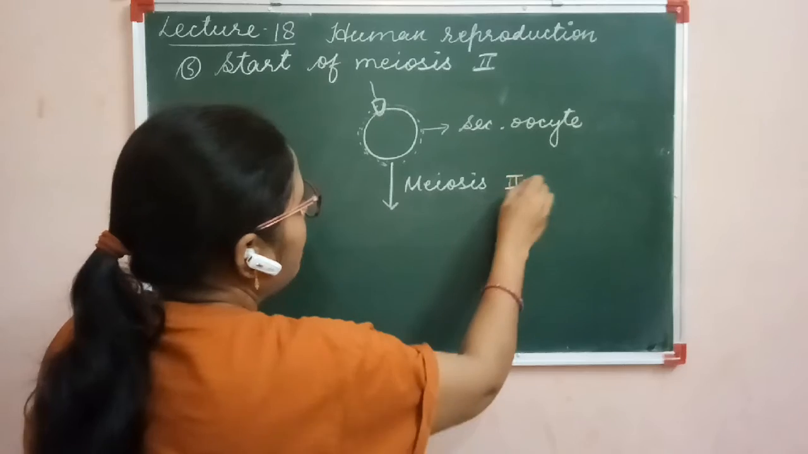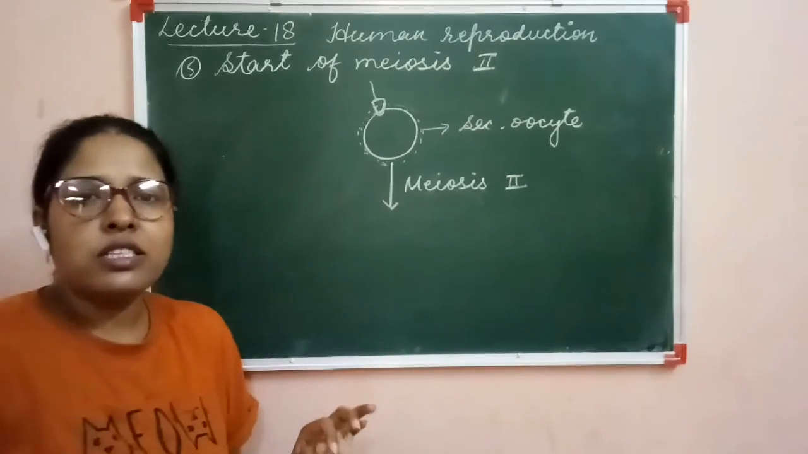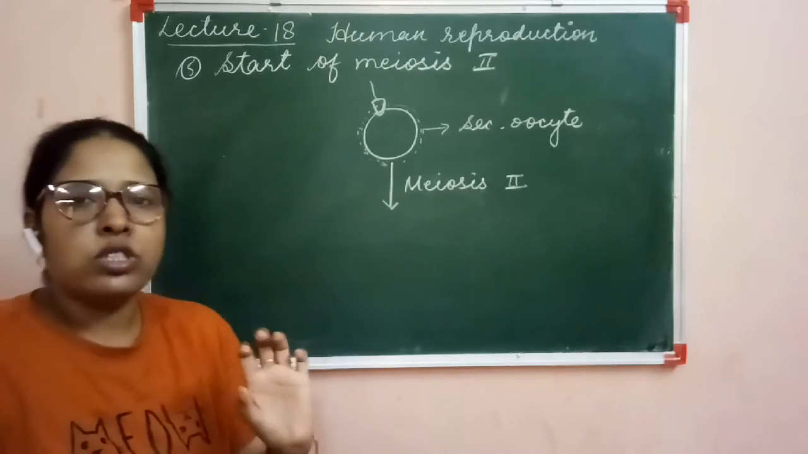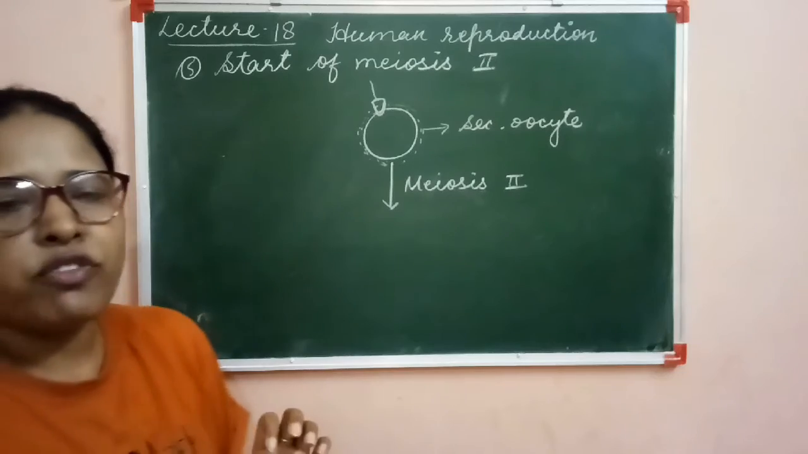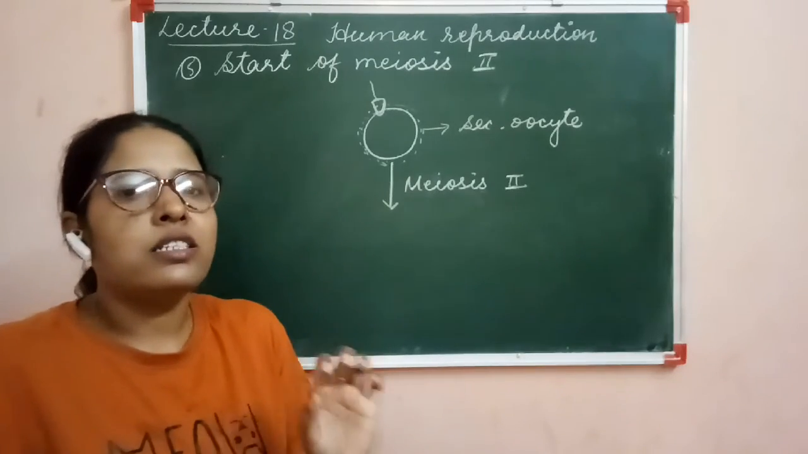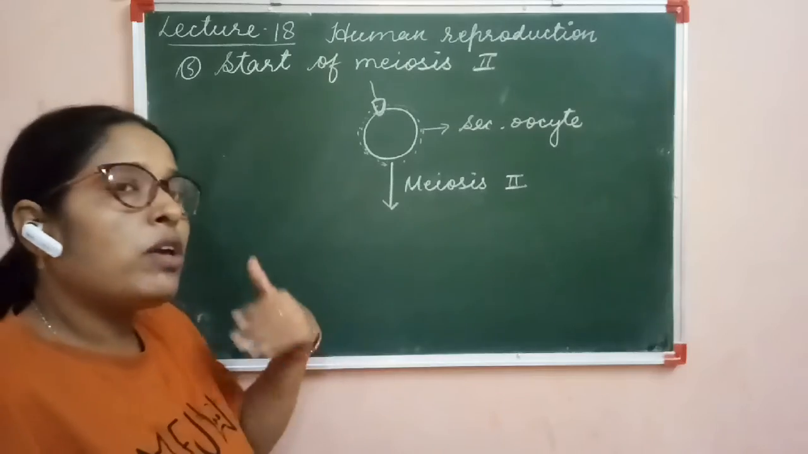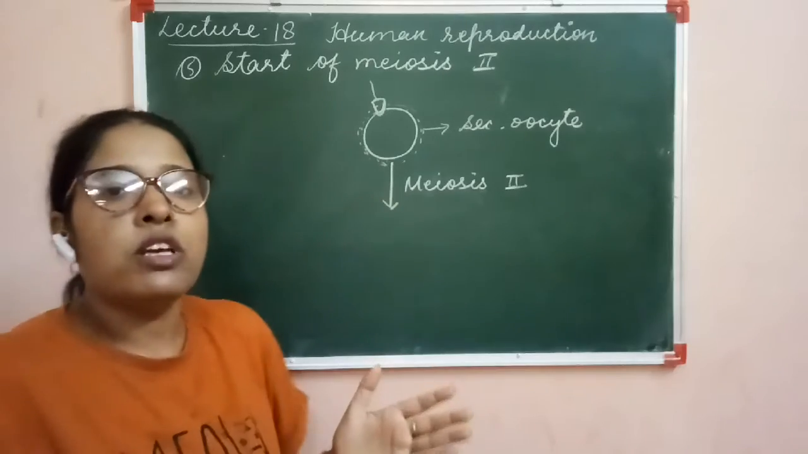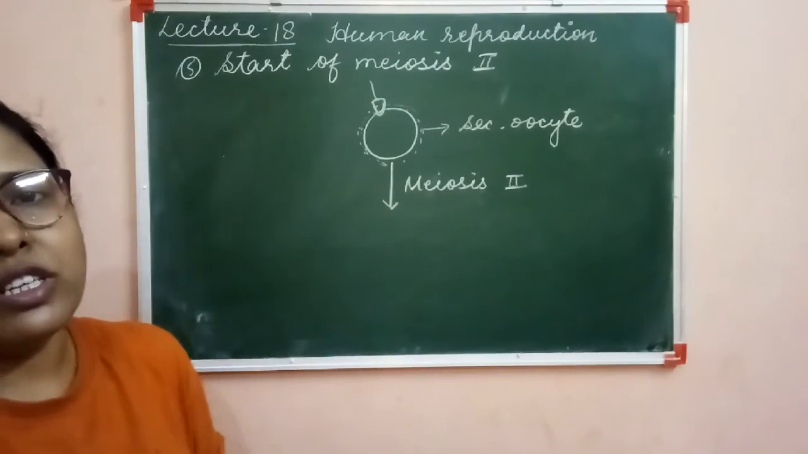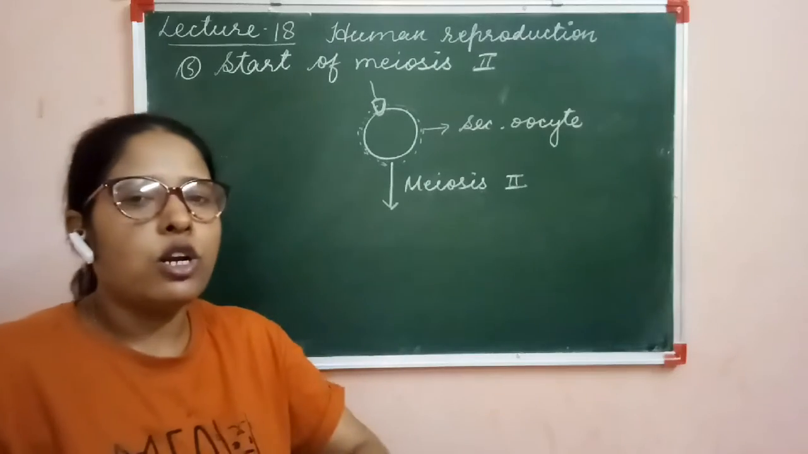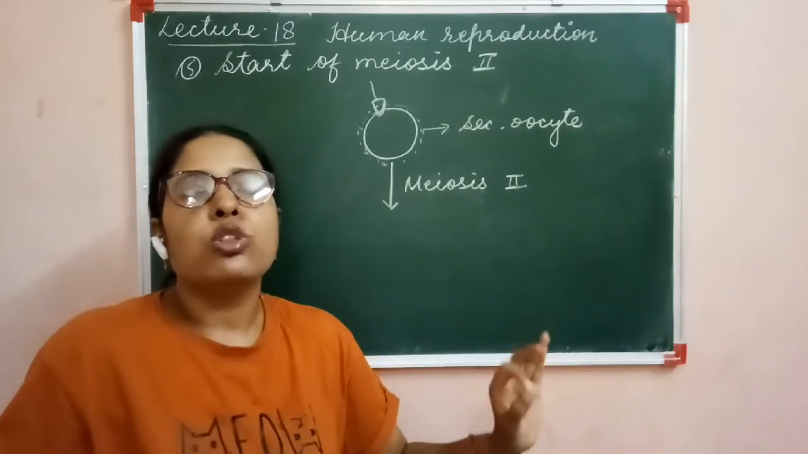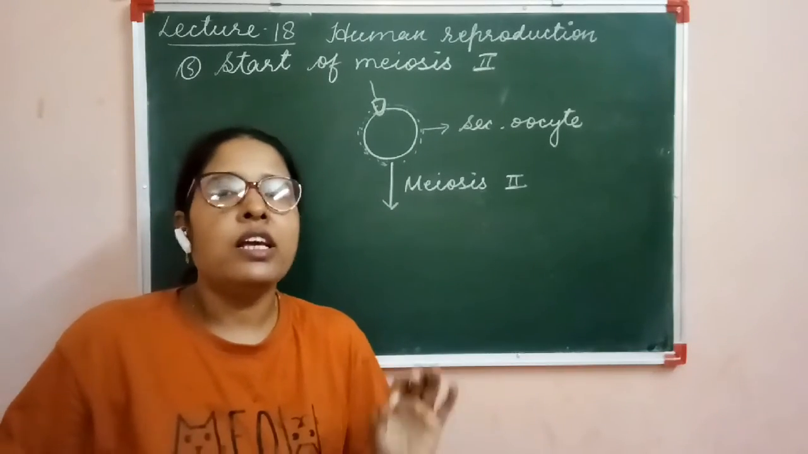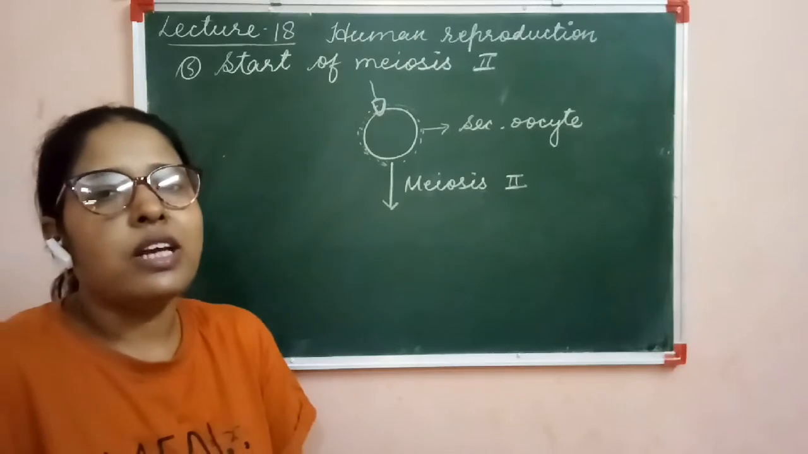We know that during the process of oogenesis, the primary oocyte gets arrested in the meiosis 2 stage, that is the metaphase stage of meiosis 2. It gets arrested in this stage, and meiosis 2 gets triggered only when the sperm touches the membrane of the secondary oocyte. Otherwise, this secondary oocyte gets released out of the body through the menstrual cycle. Only if the sperm touches the membrane is the process of meiosis 2